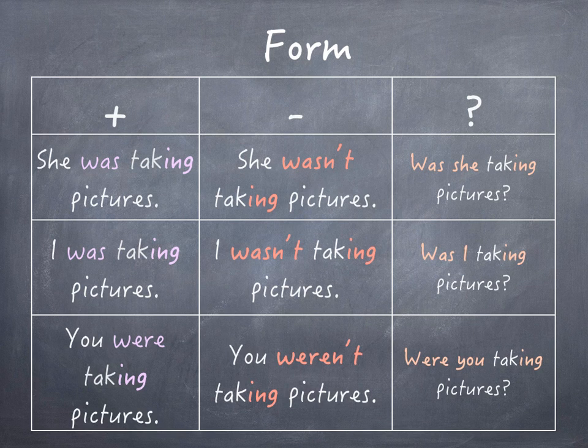In the negative, just add not. For example, she wasn't taking pictures. I wasn't taking pictures. You weren't taking pictures. In the interrogative, just put was first. Was she taking pictures? Was I taking pictures? Were you taking pictures? So pretty straightforward.